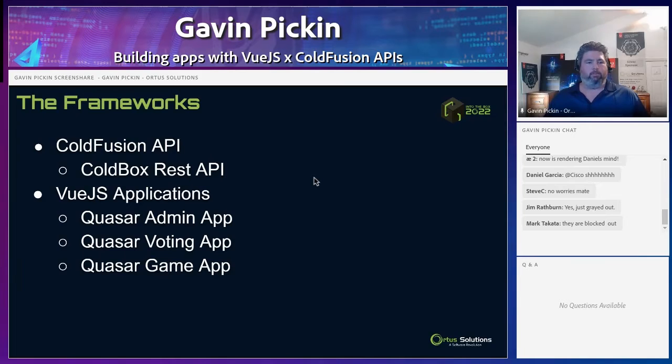And the Vue.js applications, we're actually going to build 3 applications. We're going to build a Quasar app for admin, so we can basically manage the questions for a little game show quiz. We're also going to have a voting app, so you can vote, because Family Feud is basically a bunch of questions where people get to vote on what they think the right answer is, and then when you play the game, you're trying to pick the answer that most people have selected.